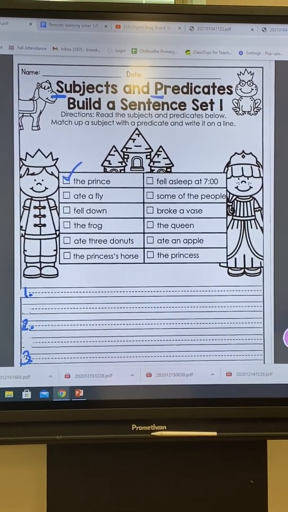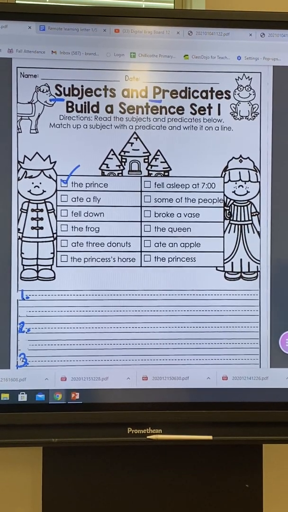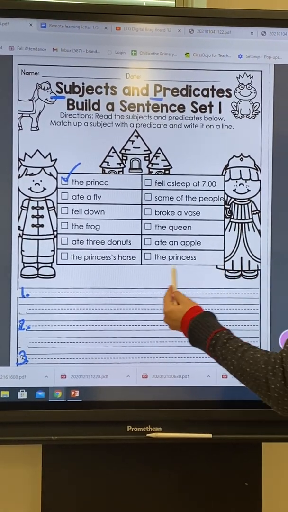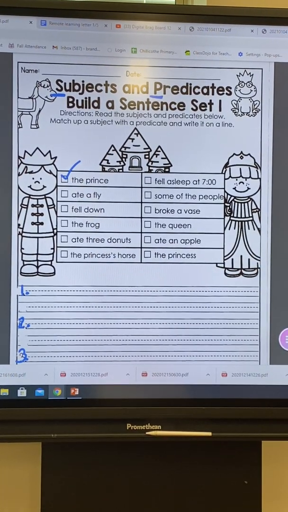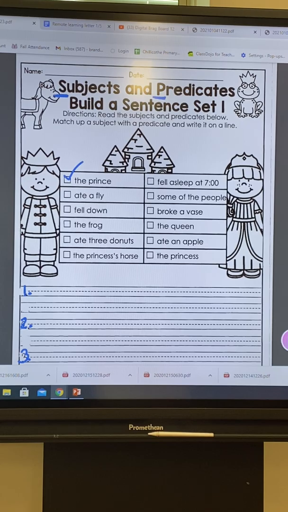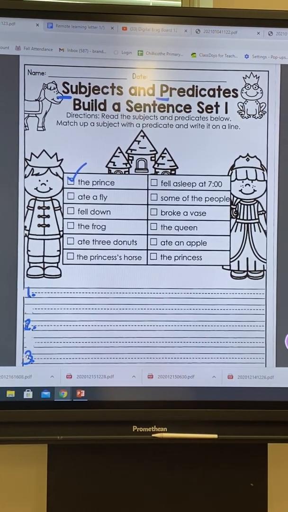You gotta have both parts. So we've got to make sure that we have both parts in our sentence too. The subject is the noun, what it's about, and then the predicate is the action part, what the person does or what happens.